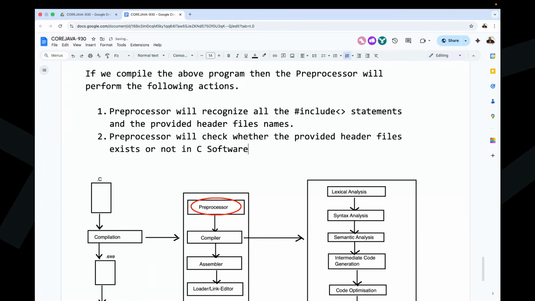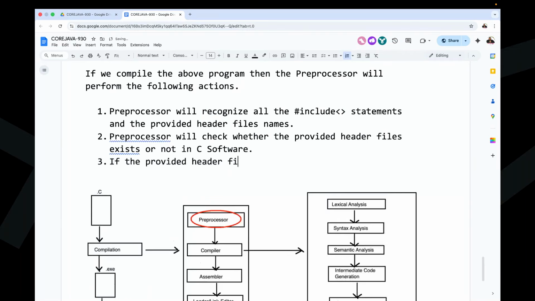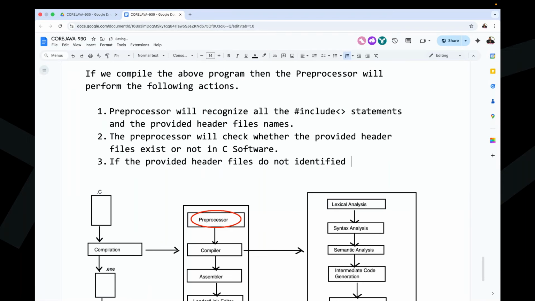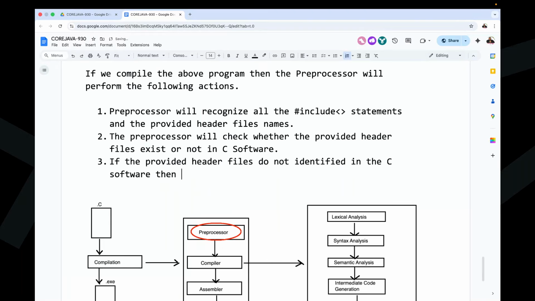If the provided header files are not identified in the C software, then the preprocessor will raise an error.